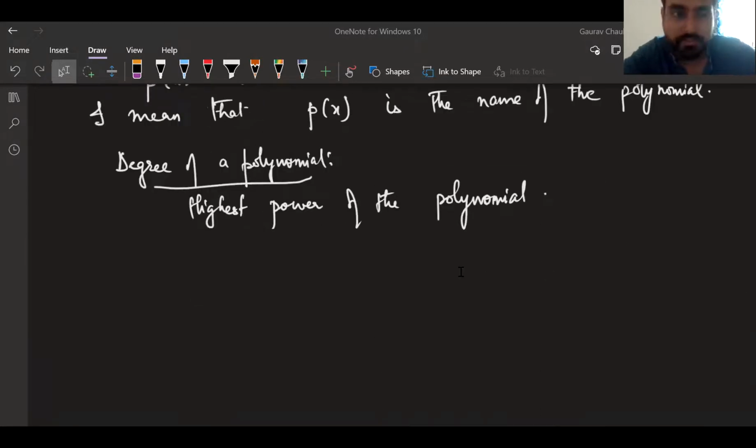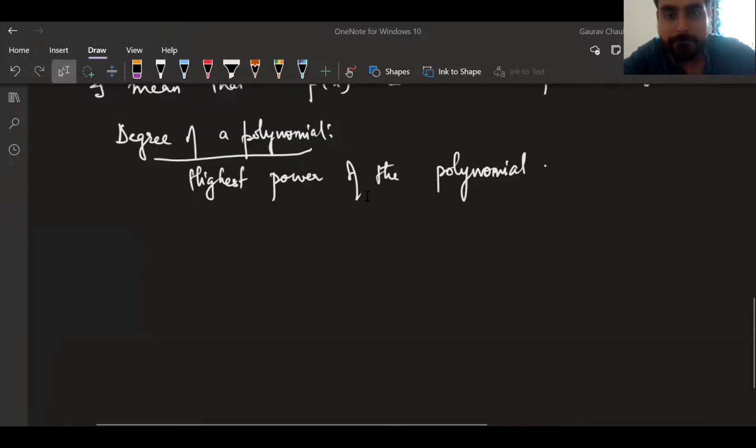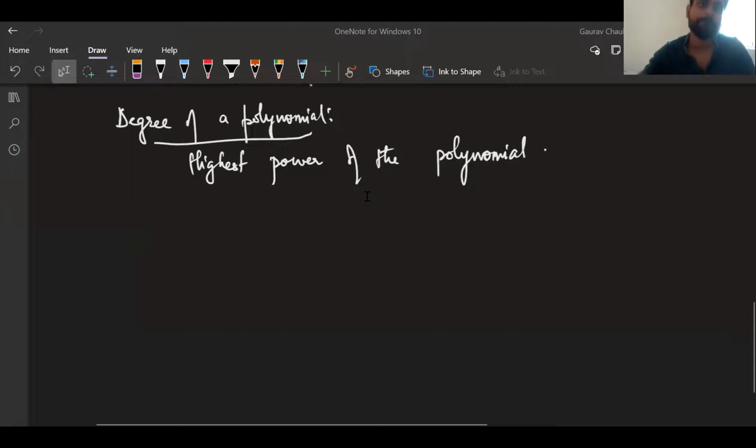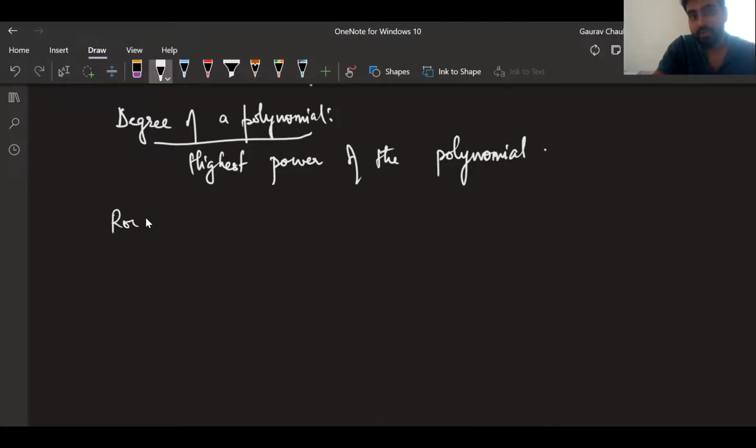Yes, Nishchay, you're right. Anyone else? What a polynomial has is called a root or zero of a polynomial. What does it mean? Before this, you should know, basically before this,